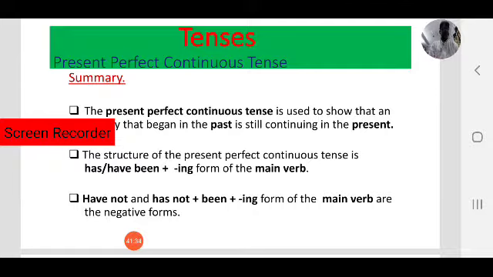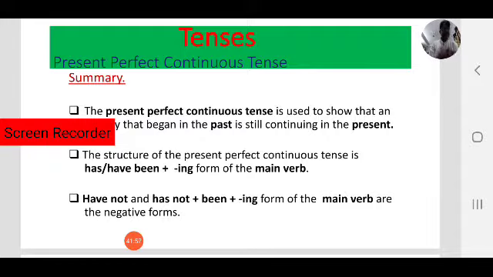For example, I have been speaking for 40 minutes. Observe. Or we have been discussing present perfect continuous tense for 40 minutes. That is one case. Here observe the duration.